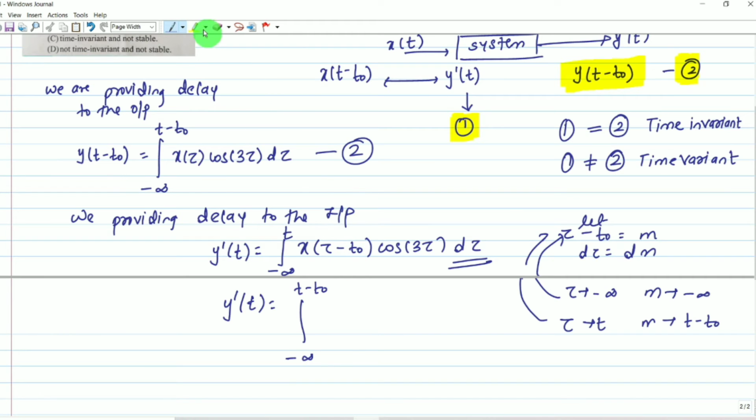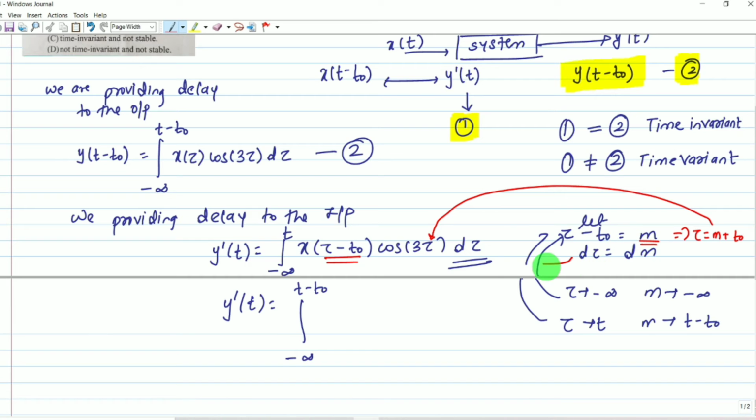In place of t minus t naught we can write m. And in place of tau, what can we write? To eliminate tau, tau will become m plus t naught. Understood? In place of tau we substitute m plus t naught, and in place of d tau we substitute dm. In place of tau minus t naught we substitute m. In place of cos of 3 tau, tau is replaced by m plus t naught.